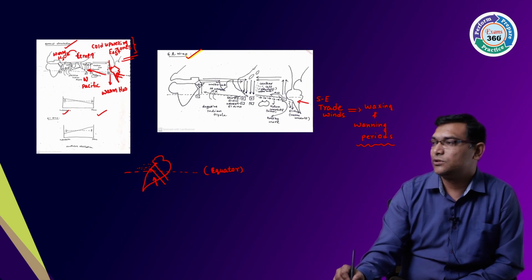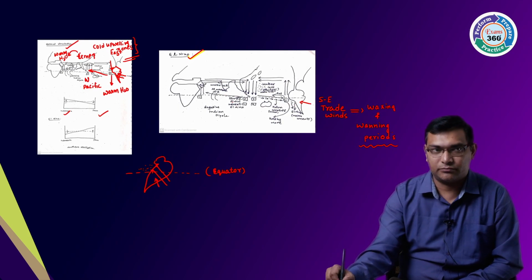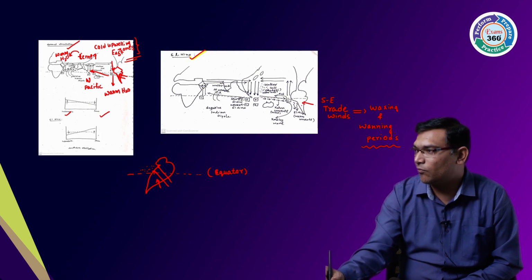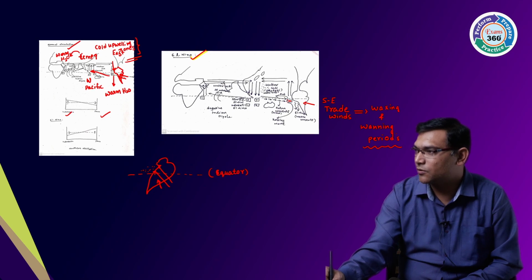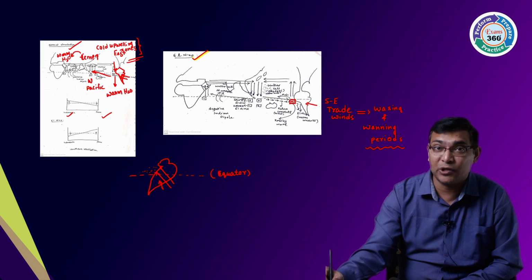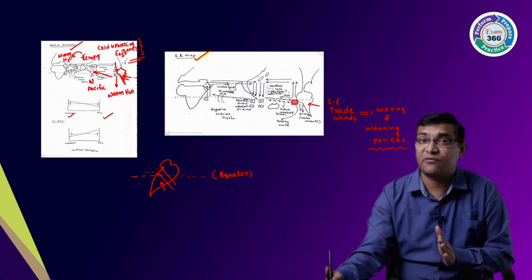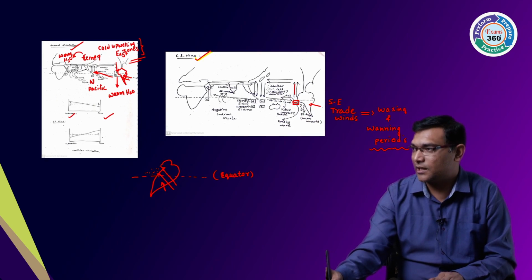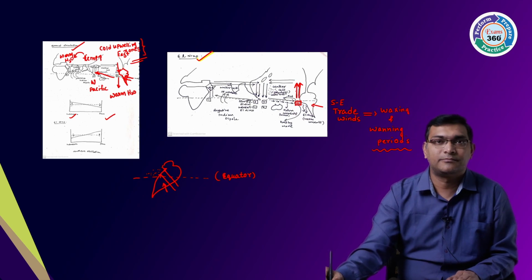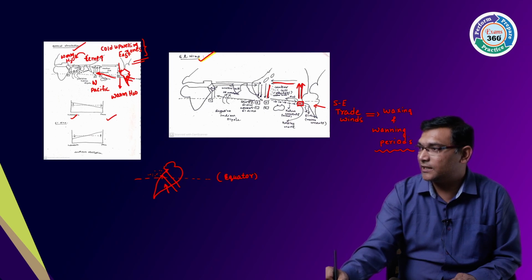So what will happen now? You see, these are weakened. So the equatorial water is not driven out. Okay, warm water is not driven out here. Instead of that, there will be warm water at the Peruvian coast. Warm water, and temperatures will be rising in the Peruvian coast. Now low pressure system, air will rise. So air will rise like this. As the air rises, what will happen? They will diverge. And where will they sink? They will sink at the Indonesian coast.